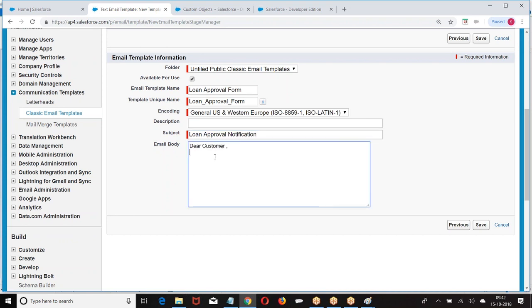I'm just giving. What was that? Loan type, applied date, applied amount.